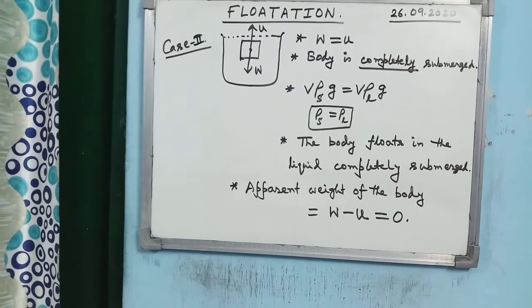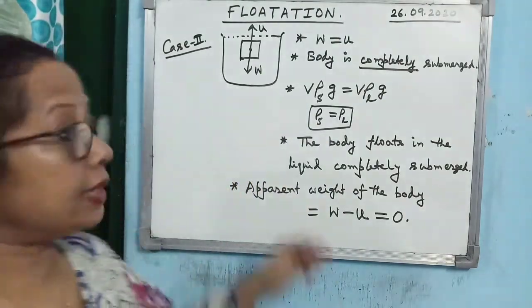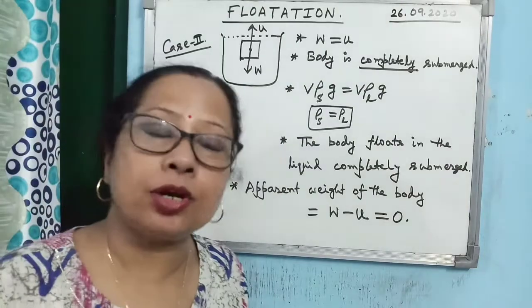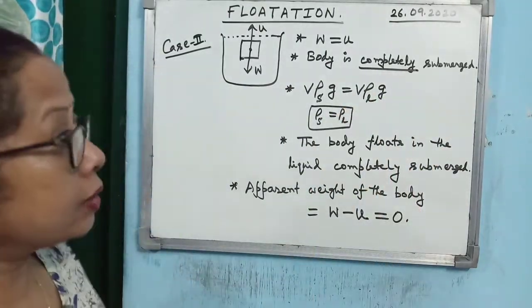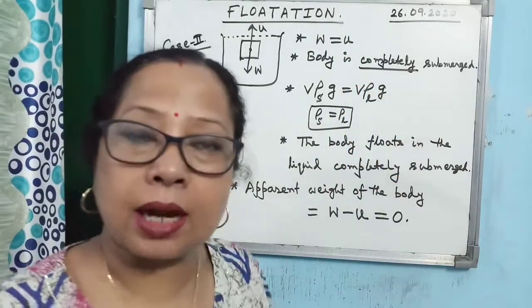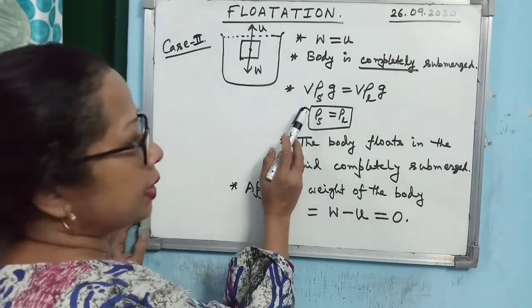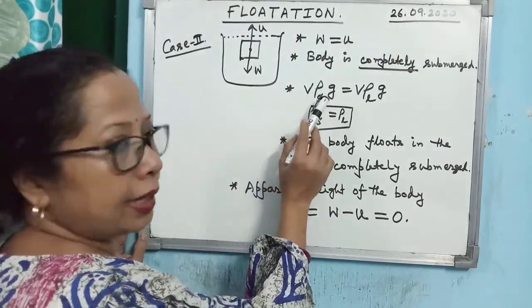Now, the next case is where the density of the solid and the density of the liquid are such that weight of the body is equal to upthrust acting on the body when the body is completely submerged. Okay, so look at the condition, the body is completely submerged. Then what will happen? Weight, as I said already, you can write as volume of the body, density of the body, into g.